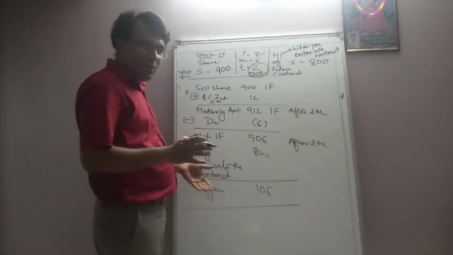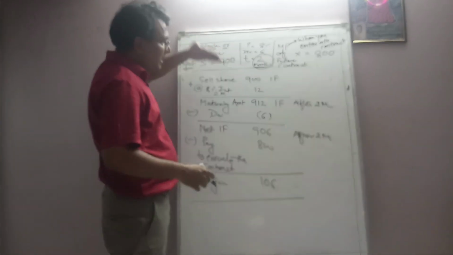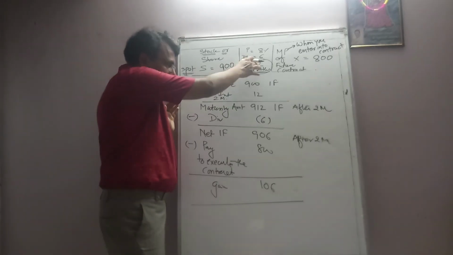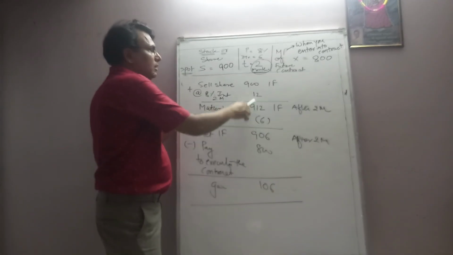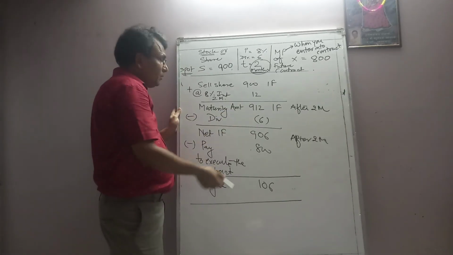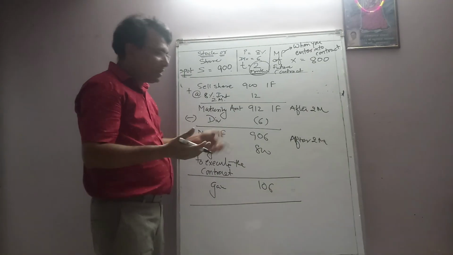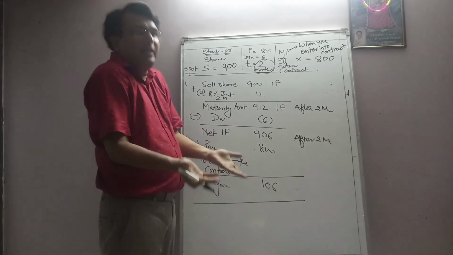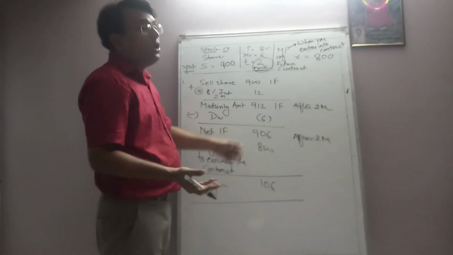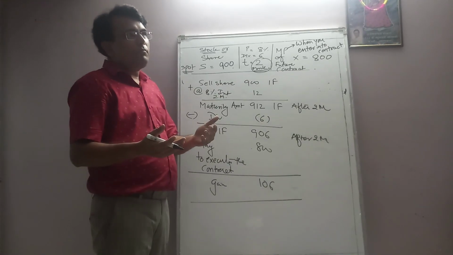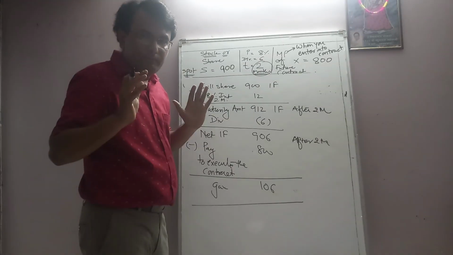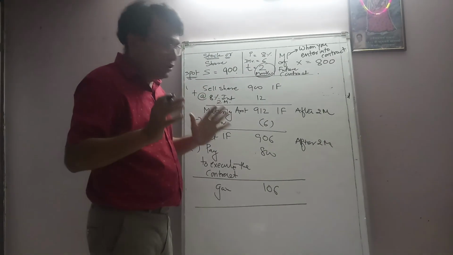Fine. So just quickly once again we'll go through this. By selling the share, we'll get an inflow. You will deposit that money for the 2 months contract period in the bank. You will get 912 from the bank. But as you don't have the share, you will not receive the dividend. As you are not receiving it, indirectly it is your outflow, so you will deduct it. Or you can say you have to pay the dividend to someone else if you have borrowed the share.